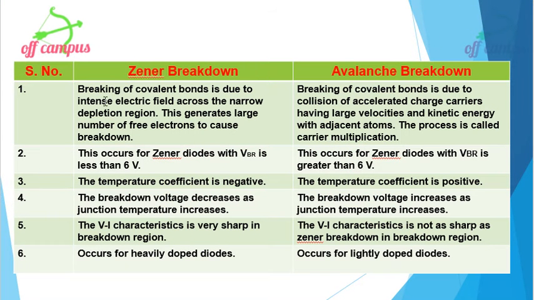Okay, first one: in Zener breakdown, breaking of covalent bonds is due to intense electric field across the narrow depletion region. This generates a large number of free electrons to cause breakdown.